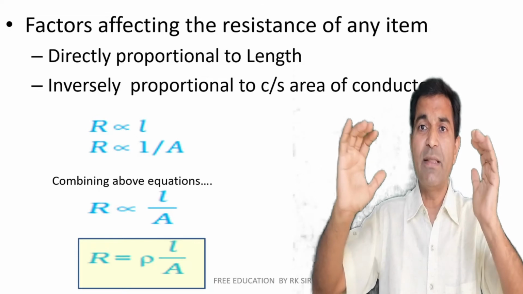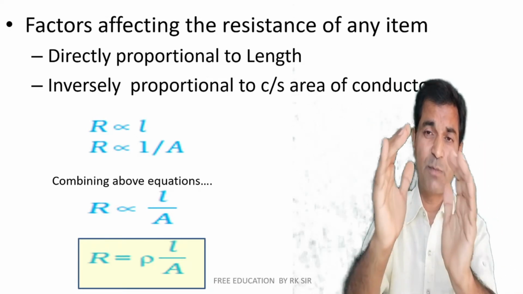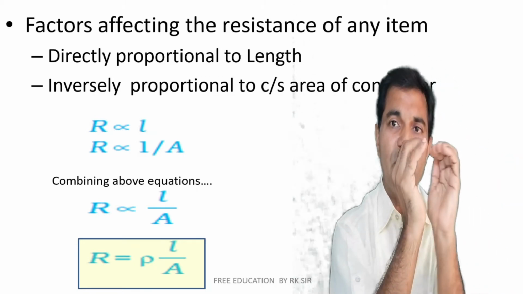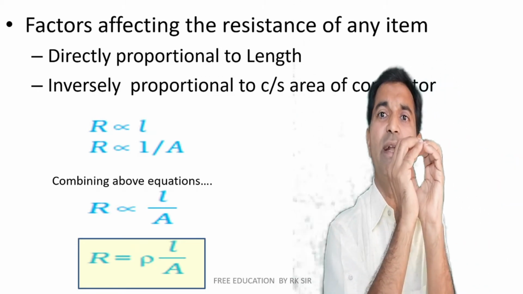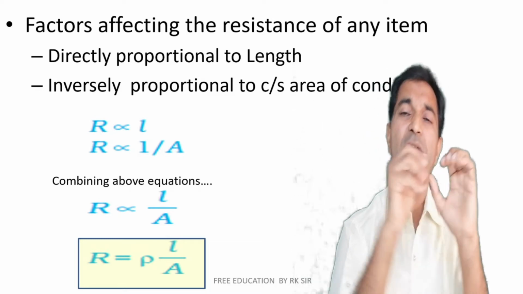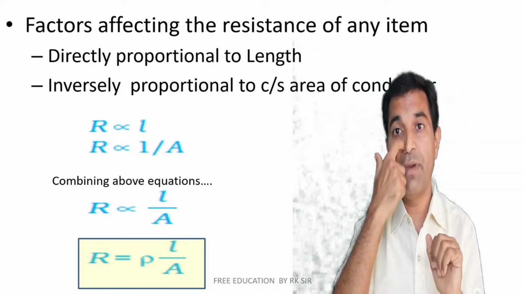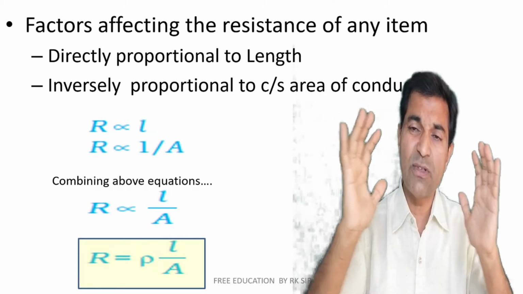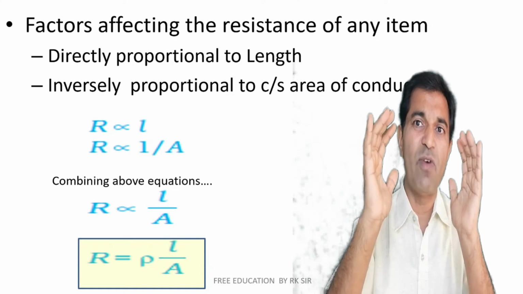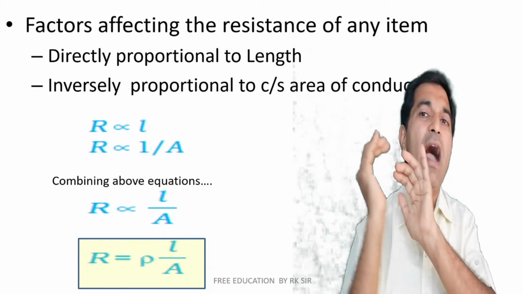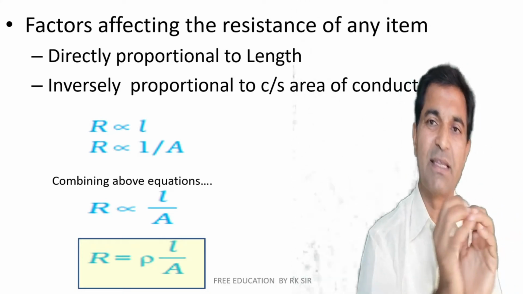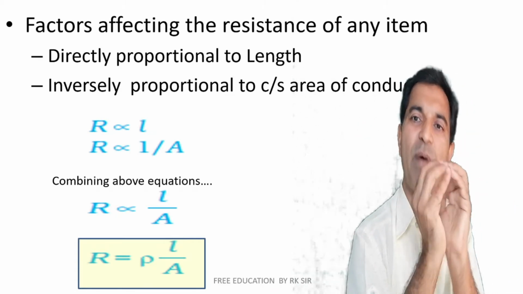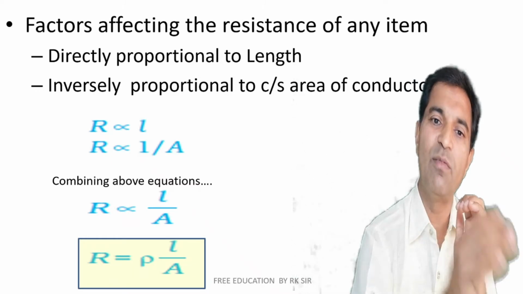For example, the greater the size of the pipe, the larger the amount of water able to flow through it, and if the pipe is smaller, a lesser amount of water will pass through it. So the greater the cross-sectional area, the greater the size of the wire or pipe, the higher the amount of water or current passing. The smaller the cross-sectional area, the smaller the diameter of the conductor or pipe, the lesser the amount of water or current passing through it.